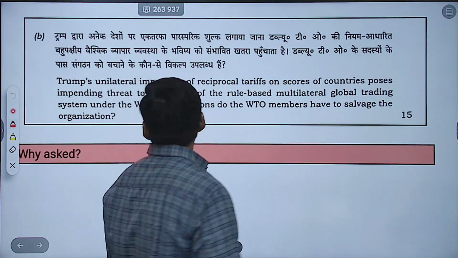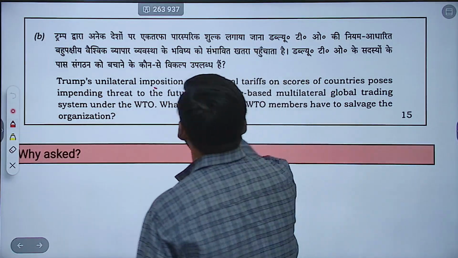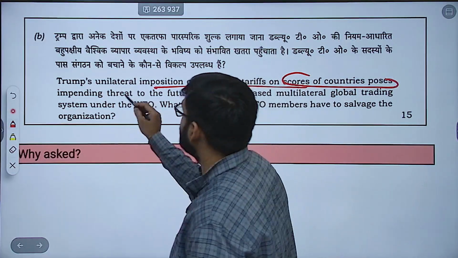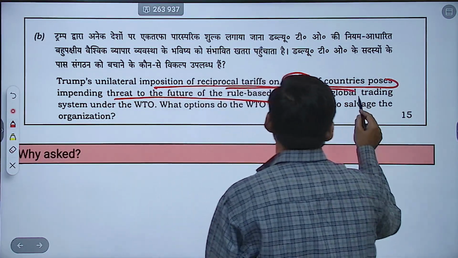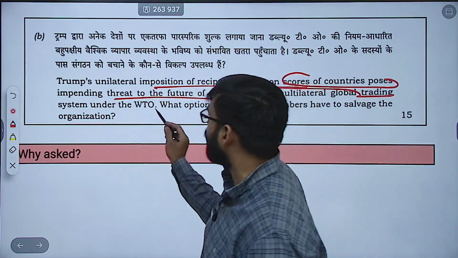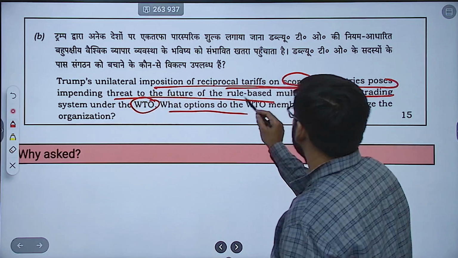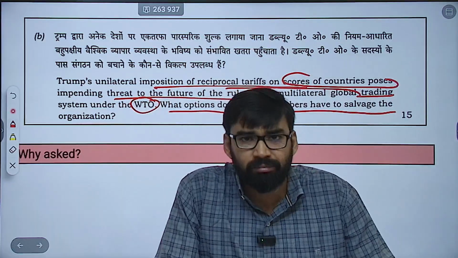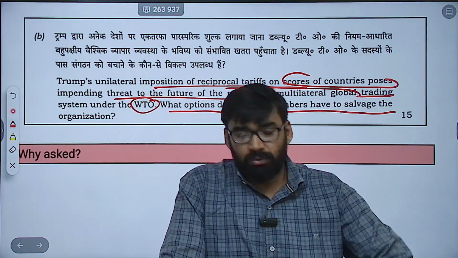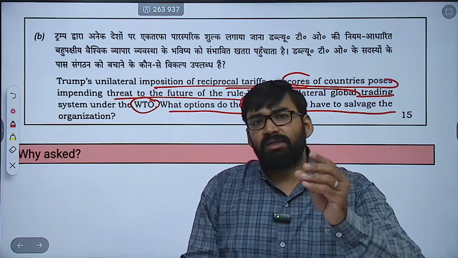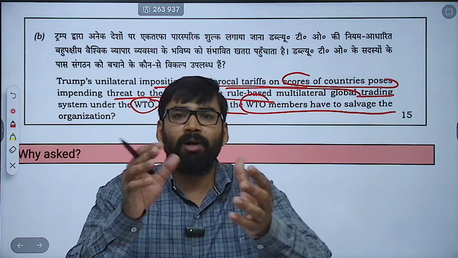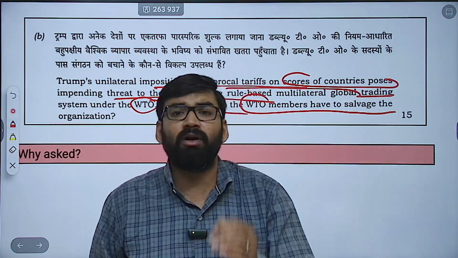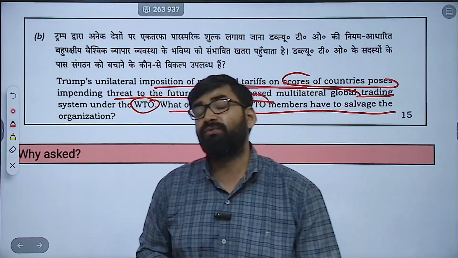Then next question. Trump's unilateral imposition of reciprocal tariffs on scores of countries poses an impending threat to the future of the rule-based multilateral global trading system under WTO. What options do WTO members have to salvage the organization? Now this question is a little dynamic. This actually assesses the knowledge of global trade governance. There is a crisis in multilateralism and there is a need for reform options in the WTO.